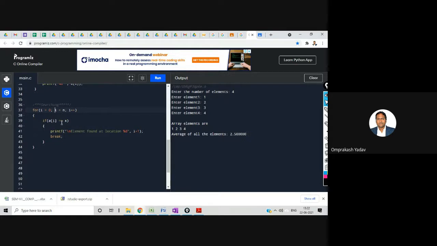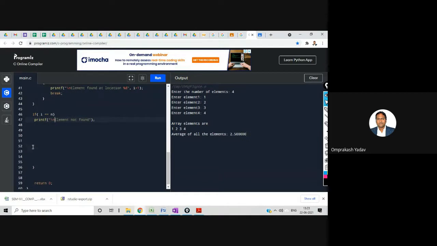If it goes in this particular block, that means it has got the element, and it will break before the default end of the loop. So here we can check if i has reached up to n, that means the element was not there. So we can display printf element not found. I hope this is clear to all of you.